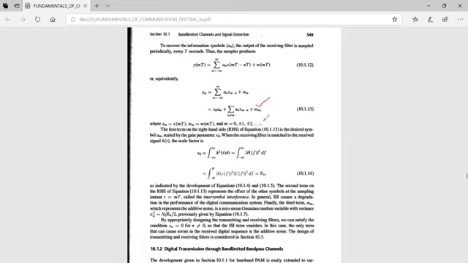By properly designing the transmitting and receiving filters, we can eliminate the ISI. The only term that can cause error in the received sequence is the additive noise.